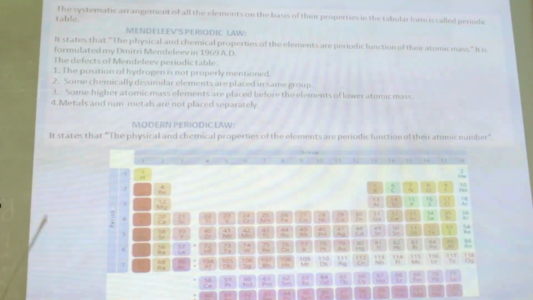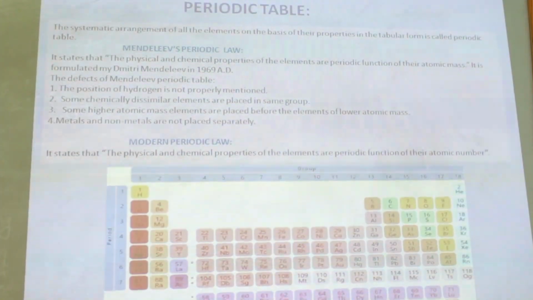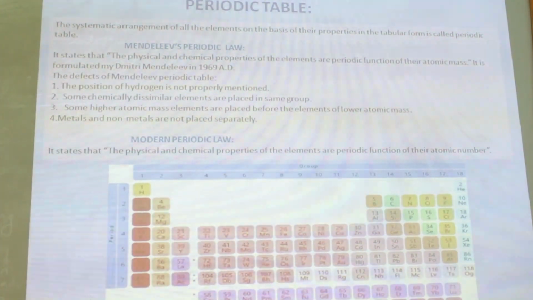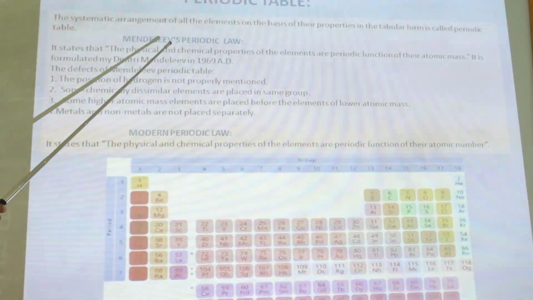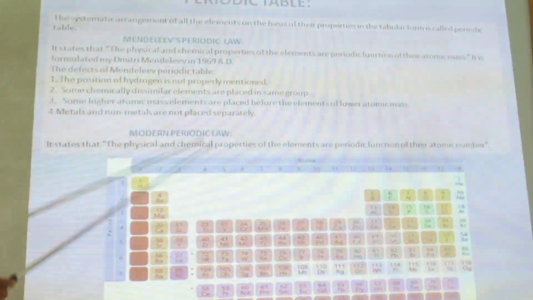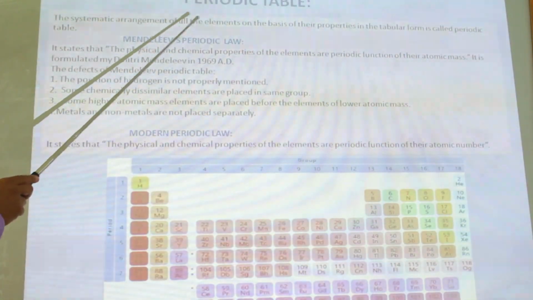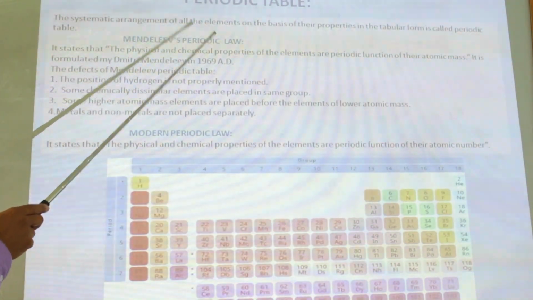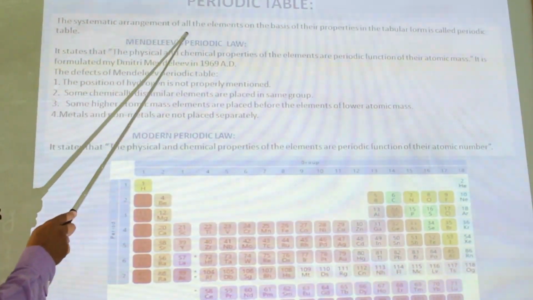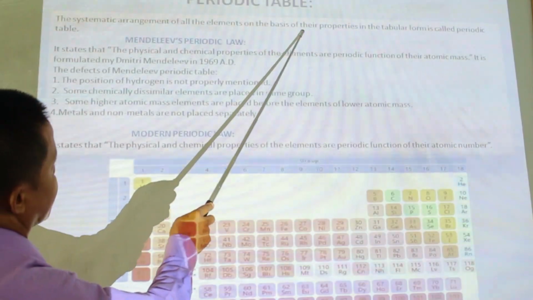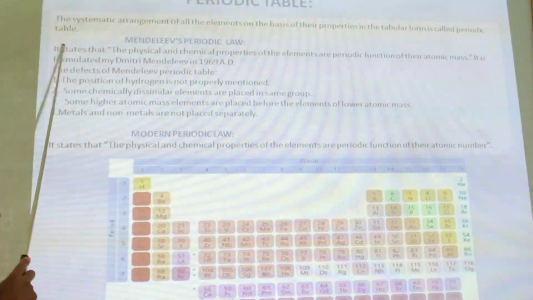Periodic table. To make the study of chemistry easier, because we have 118 elements, we have classified all the elements in tabular form to make it easy. The systematic arrangement of all the elements on the basis of their properties in tabular form is called the periodic table.